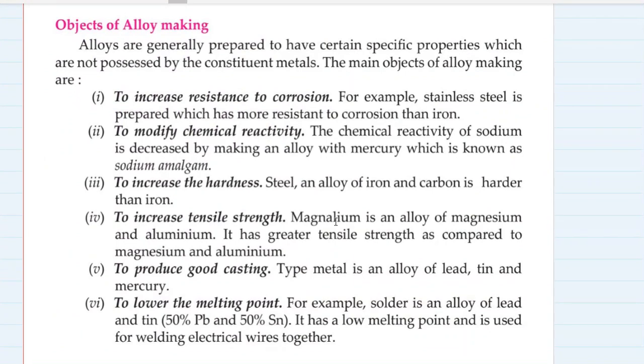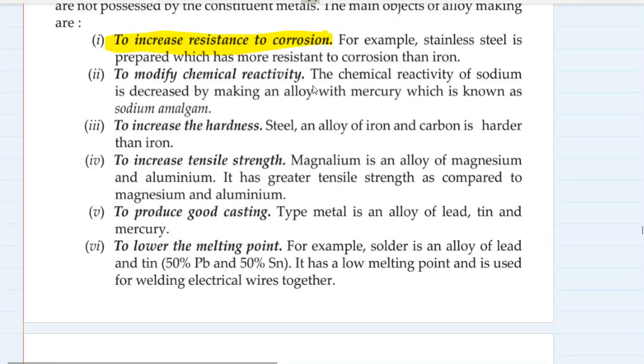The main objectives of alloy making are: number one, to increase resistance to corrosion. Corrosion is a big problem. To increase resistance to corrosion, alloys are made. For example, stainless steel is prepared, which has more resistance to corrosion than iron.